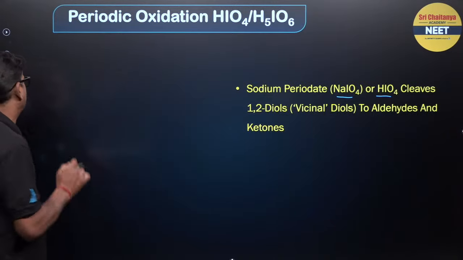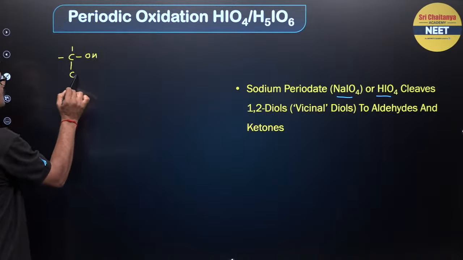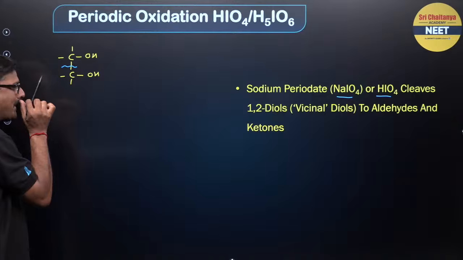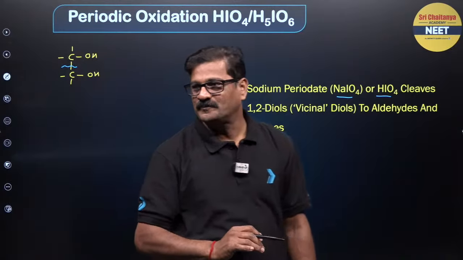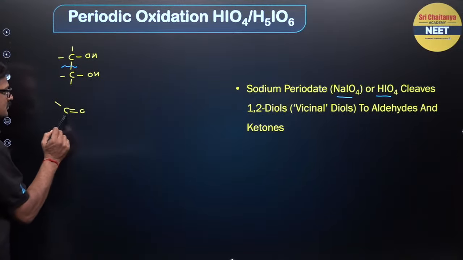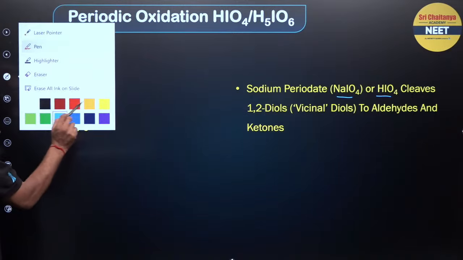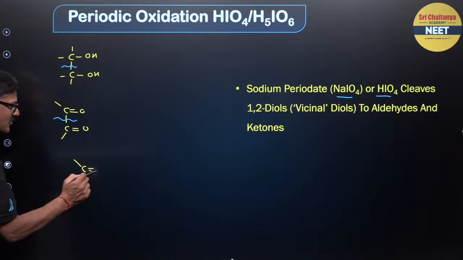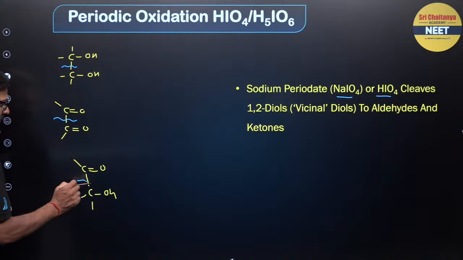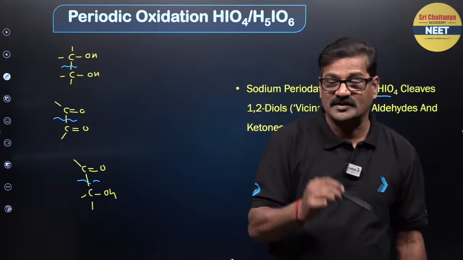So what is the condition? You can say here vicinal diol, and periodate can cleave this and introduce the OH group over there. Also diketone, you can use this one and you can get this one. And these are the conditions. C double bond O and COH, and also this can be cleaved here. Wherever you cleave, the carbon to carbon bond is broken.